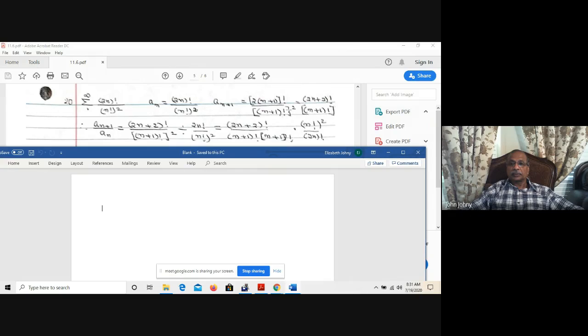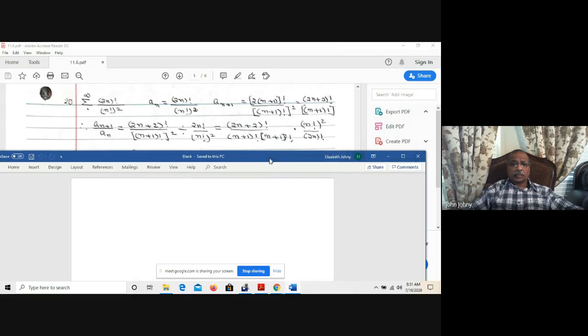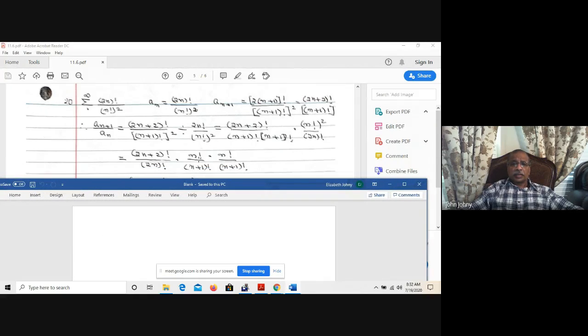That is this part. The (n+1) factorial square is there, that square is missing here. Divided by (2n) factorial divided by (n factorial) squared. So this is (2n+2) factorial divided by (n+1) factorial times (n+1) factorial, because that's a square, multiplied by (n factorial) squared divided by (2n) factorial. Now that is (2n+2) factorial divided by (2n) factorial, times n factorial times n factorial, that is (n factorial) squared, divided by (n+1) factorial times (n+1) factorial.